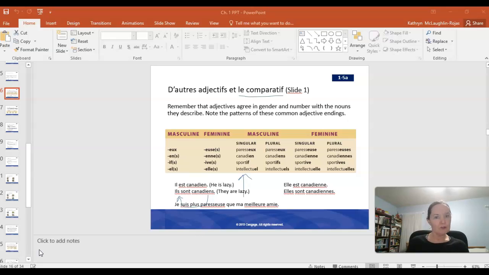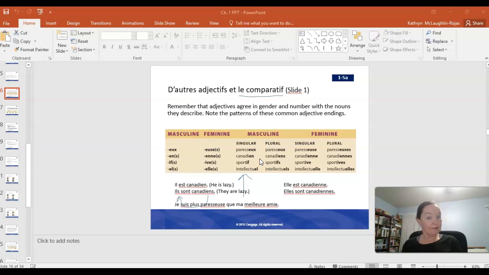I think they're very helpful to review just because adjectives have so many more forms than English adjectives do. We don't have to make our adjectives agree in number or in gender. And so it can be hard to remember that sometimes, depending on who you're talking about, you have to add different endings to adjectives. And I think this chart we see here in the middle of this slide gives us a good overview of that. So if you look at the different adjectives that we've got as examples here under the masculine singular column, these would be the generic base forms of those adjectives.